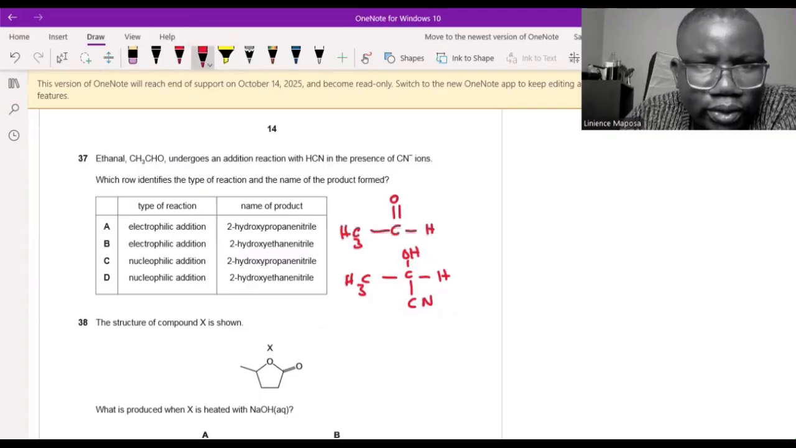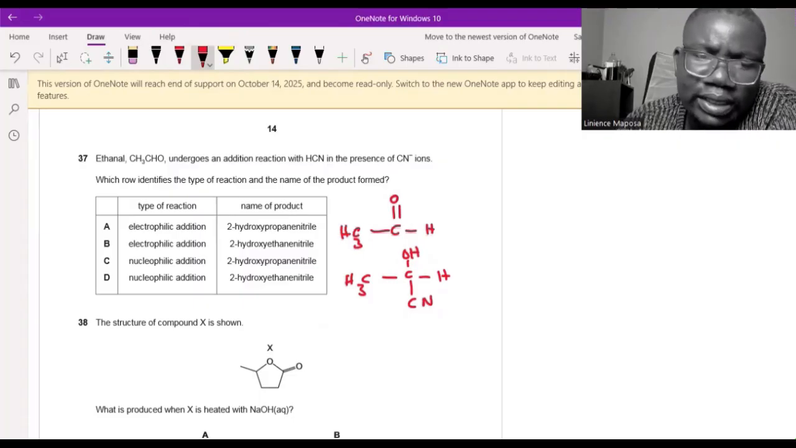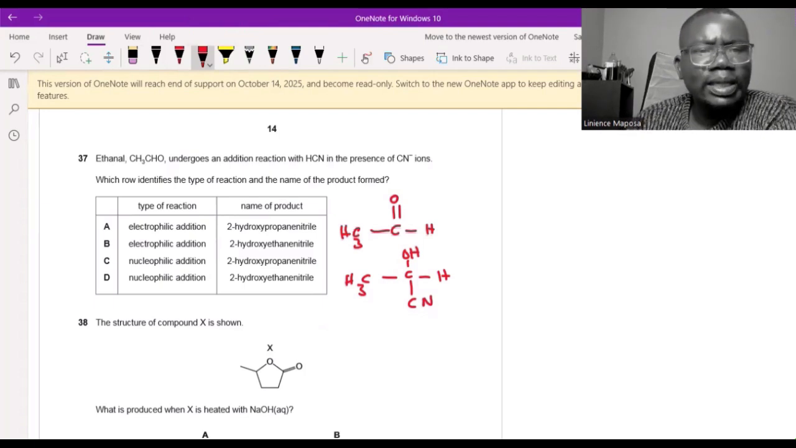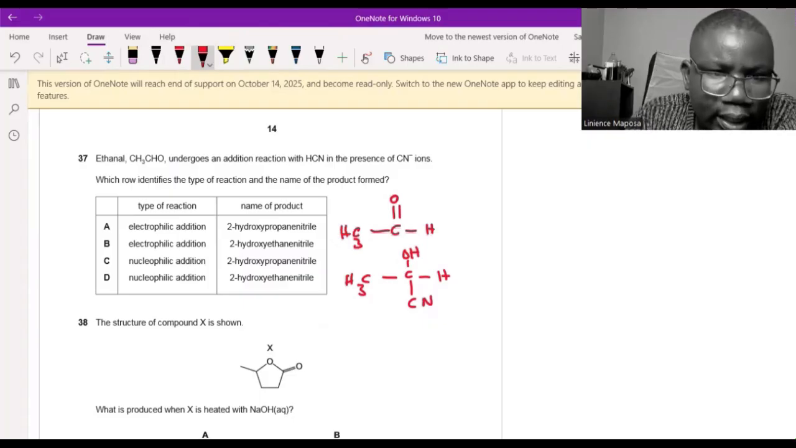So it makes sense because they've given us all the products, they gave us a hydroxynitrile. The type of reaction is an addition reaction. We added hydrogen cyanide, so it's an addition reaction. But what type of addition? This one is a nucleophilic addition reaction because we are adding the cyanide nucleophile. That's the one that attacks the positive carbon. So answer is between C and D.